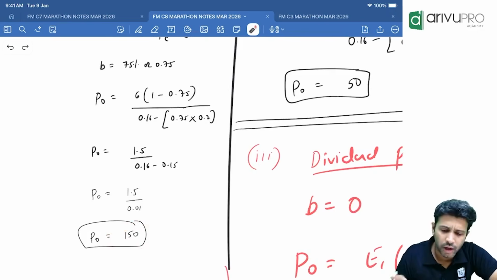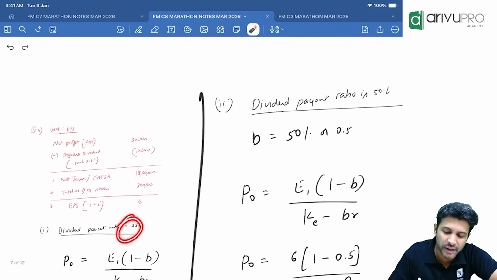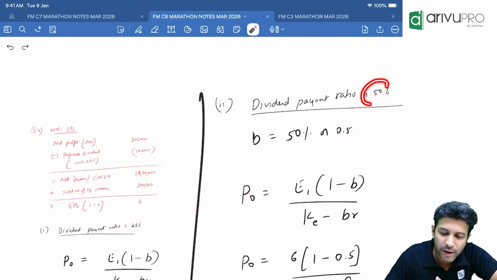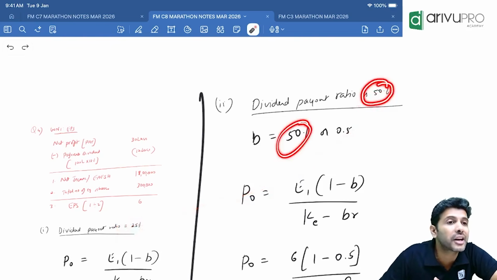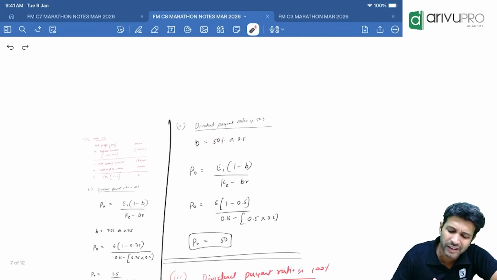Done, sir. Now, next case, only one data has changed. From 25% dividend payout ratio, it has become 50%. Should I take you through this or got it? This is the same, no? If dividend payout ratio is 50%, retention ratio also will be 50% or 0.5. Now, substitute this number and get the answer.